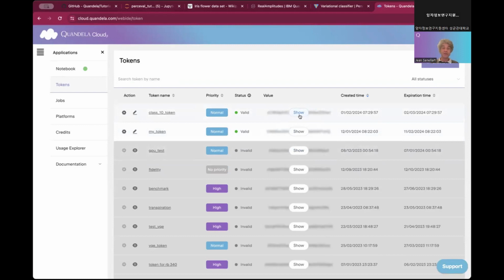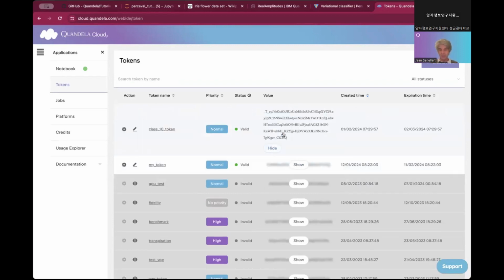You will need to have one token to run your experiment. So either you did it, or I will just share my token so that you can run the notebook on your side, even if you didn't have the time to create your own token. So I will give you access to my token. Or again, you can use your own, but otherwise you will be using mine.